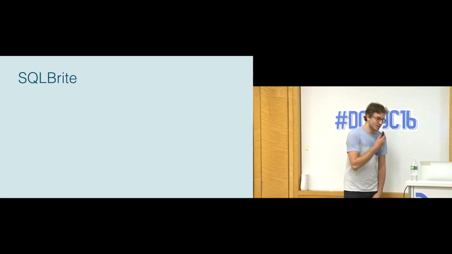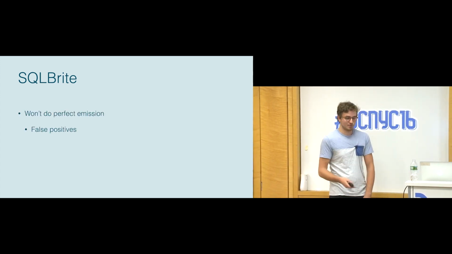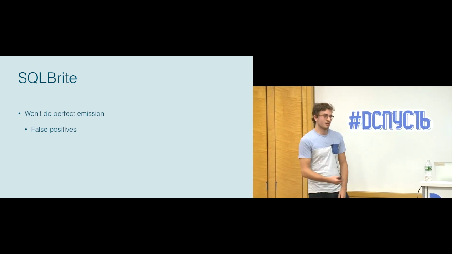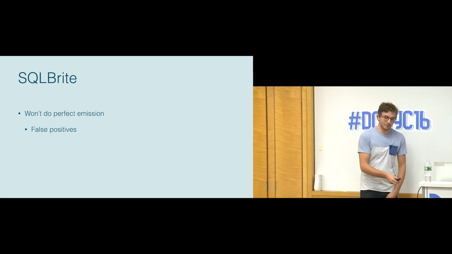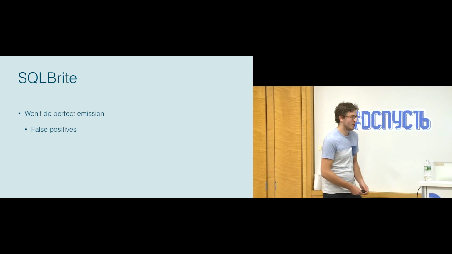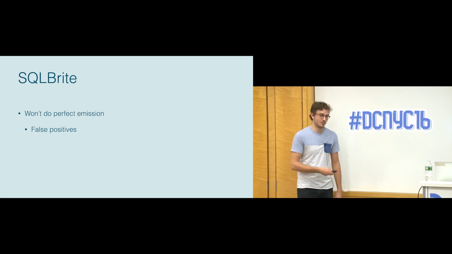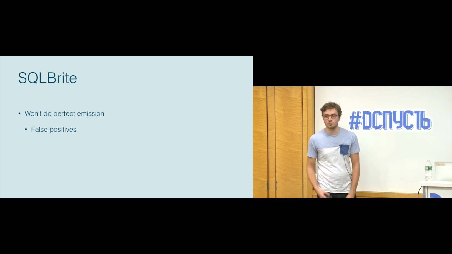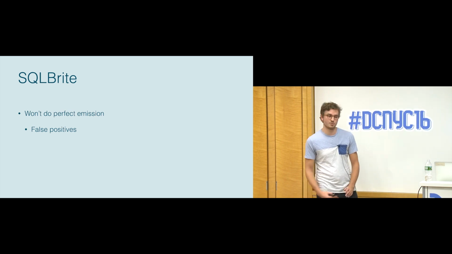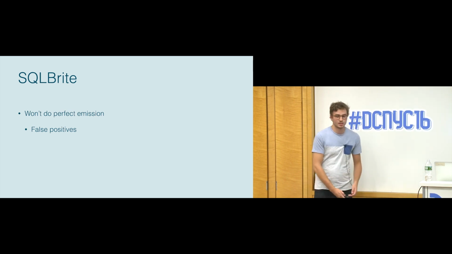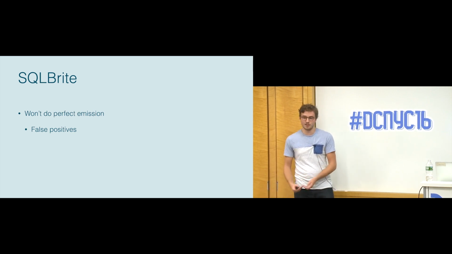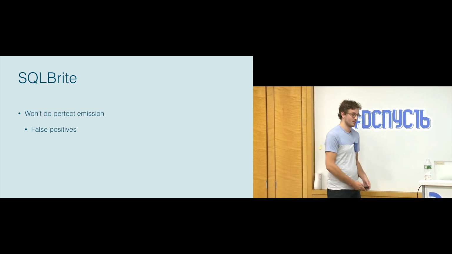And this was one of the interesting things, was that we had to think about what were we going to emit for? Were we going to try and be super precise and only emit for when that thing that you were querying changes? Or were we just going to allow false positives? And we decided that the only way we could do it is allow the false positives, because otherwise you need something like a query builder to know more about the query. And we didn't want to go down that path again, so we just said, okay, we'll just write SQLite, and we'll just get the table name, and then we'll just do emissions based on the table name alone, and that way we don't have to worry about actually parsing the SQLite.